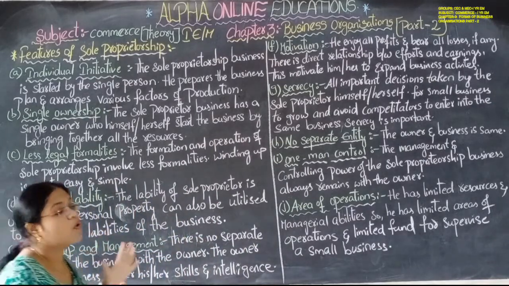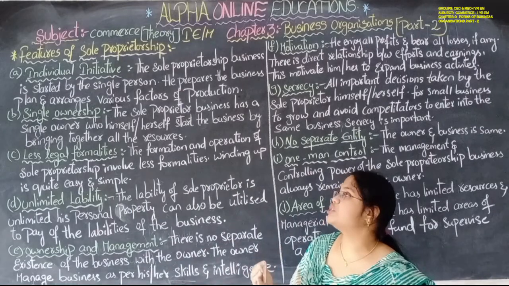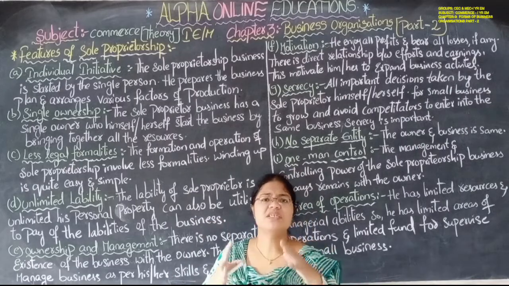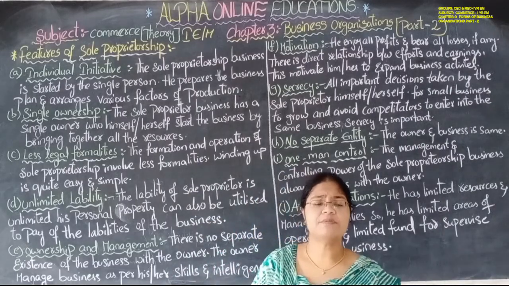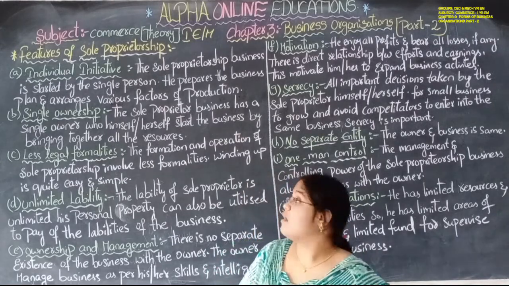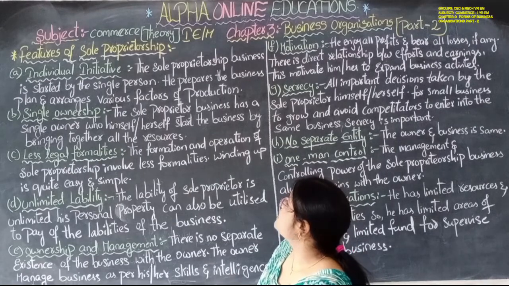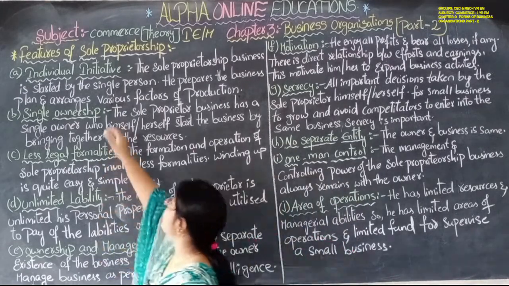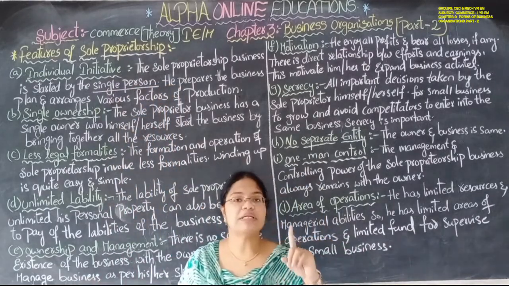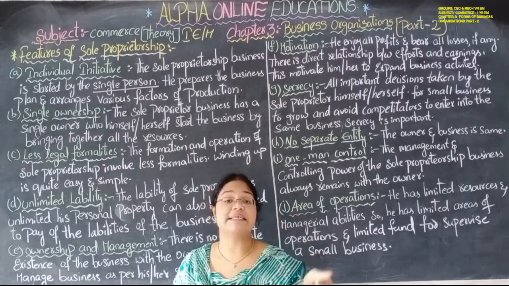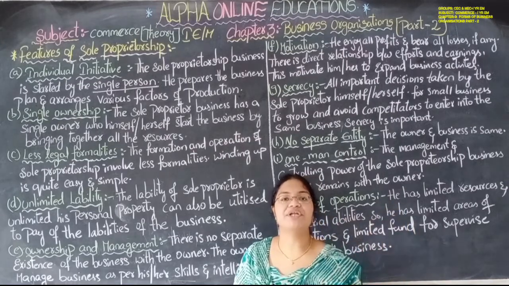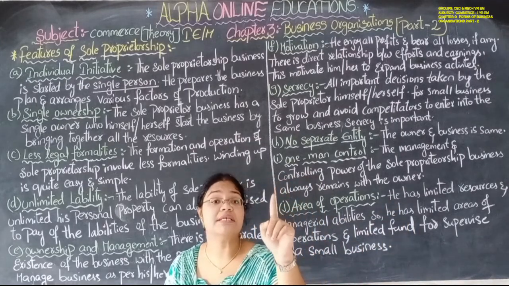Let us see one by one what the features of the sole proprietorship are in this session. Individual initiative means individual capacity. He has the individual capacity to do everything. The sole proprietorship business is started by a single person. Only one person is involved in the business. He has that capacity and that capability to continue the business by a single person.